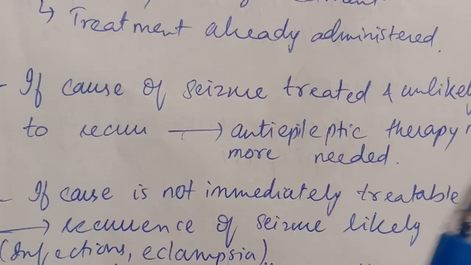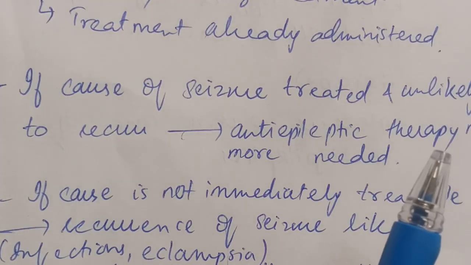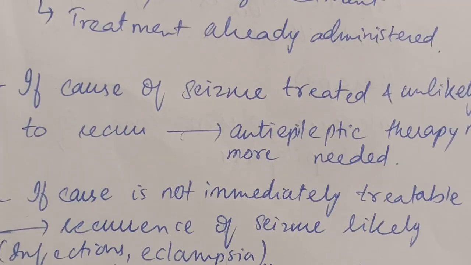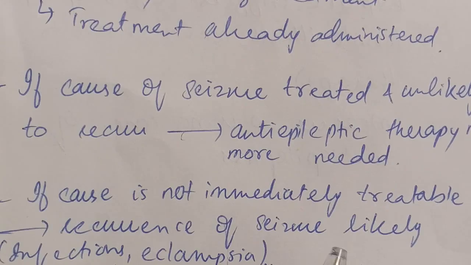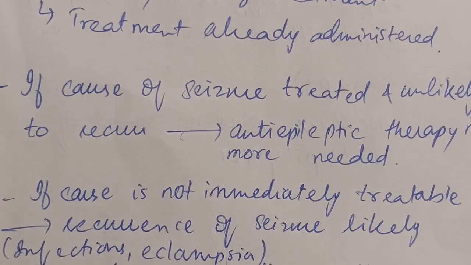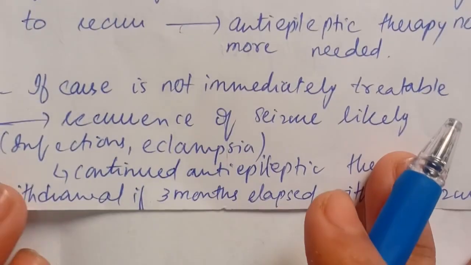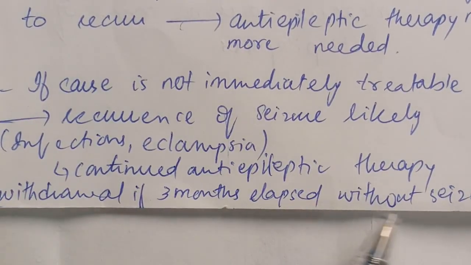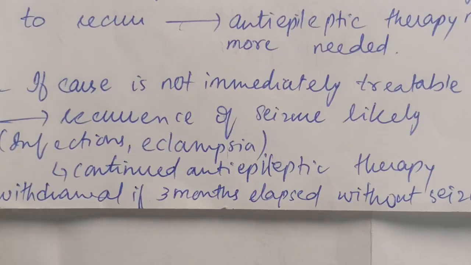But if the cause is not immediately treatable, for example, the CNS infections like meningitis, encephalitis, or the patient is of eclampsia, and the recurrence of seizure is likely, so we are going to continue the anti-epileptic therapy for 3 months, and we will withdraw the anti-epileptic therapy if the 3 months elapsed without the seizure activity.